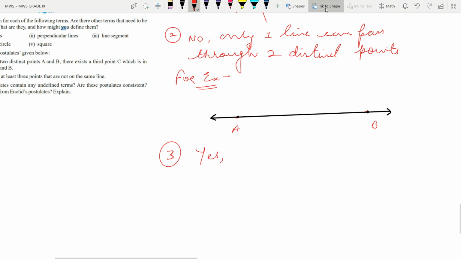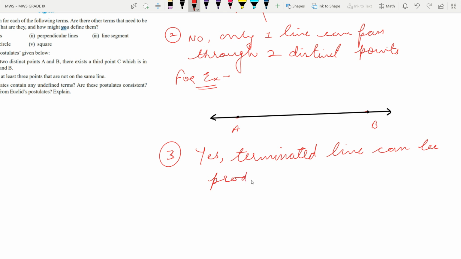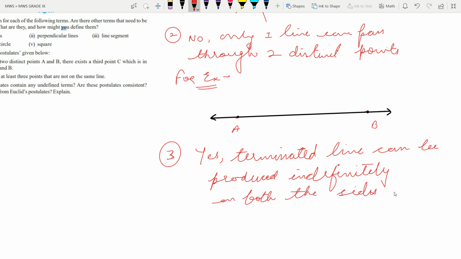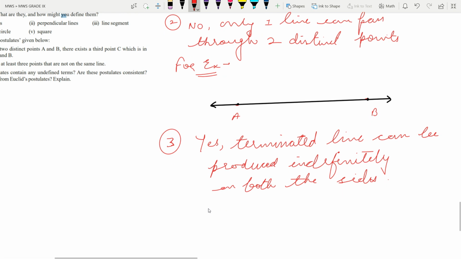Terminated line can be produced indefinitely on both the sides. And if you remember, this is one of the postulates. You can write here directly